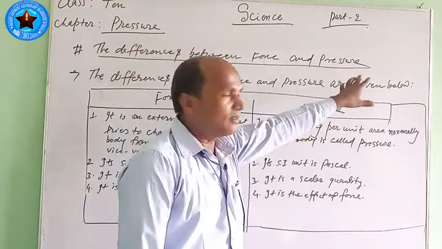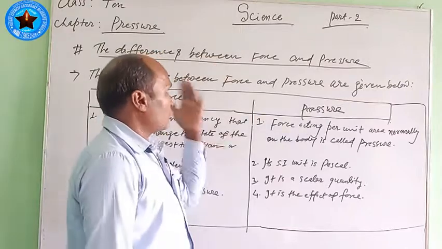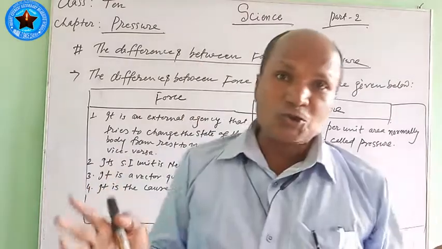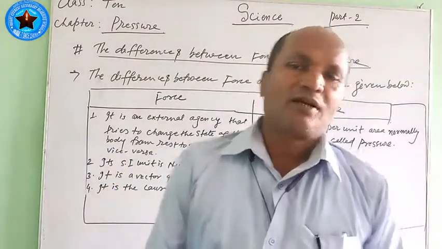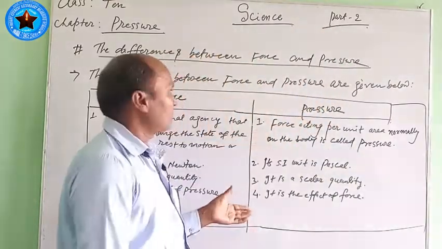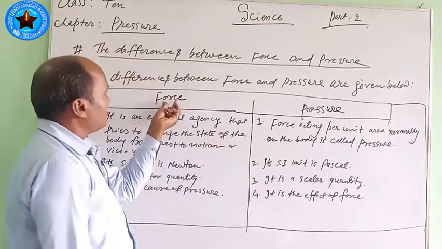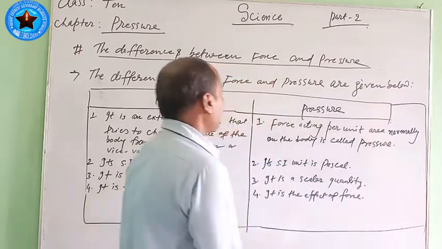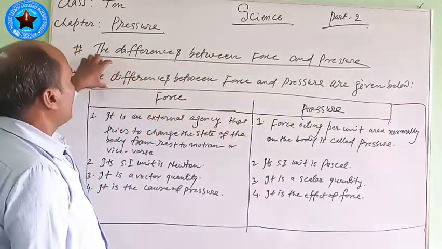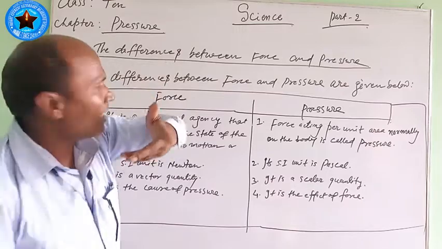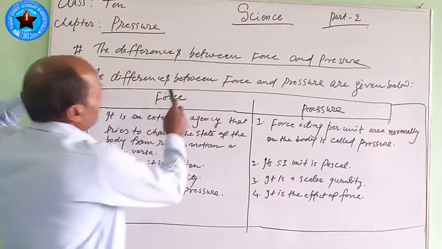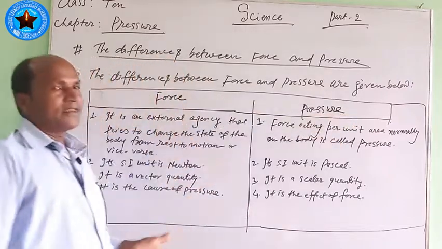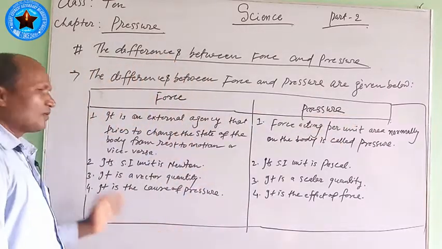I have also told you that if we want to write at least two differences or more than two differences, we make a table like this one. On one side you write force, on the other side you write pressure. Then you can also give the language according to your desire, as here: the differences between force and pressure are given below. After writing this, you can write in order.